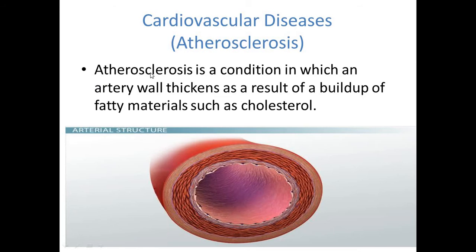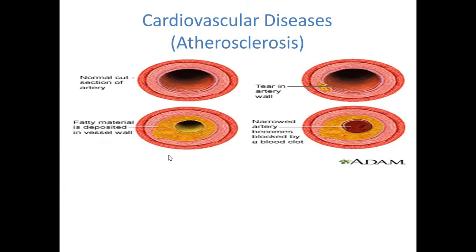Atherosclerosis is when the artery wall thickens because of the building up of fatty materials on the walls of arteries, causing the arteries to narrow. Also here, as you can see, the fatty materials start to build up on the artery walls, causing what? The artery walls to become narrow.